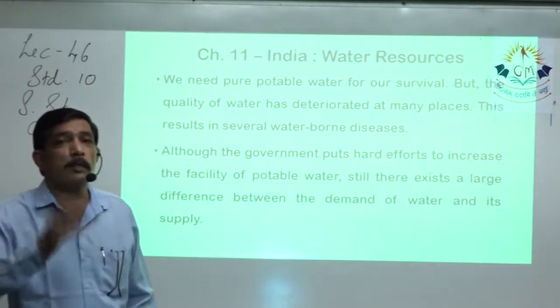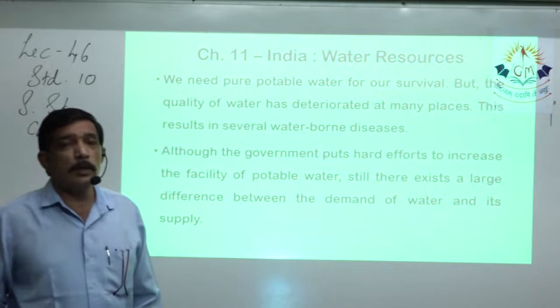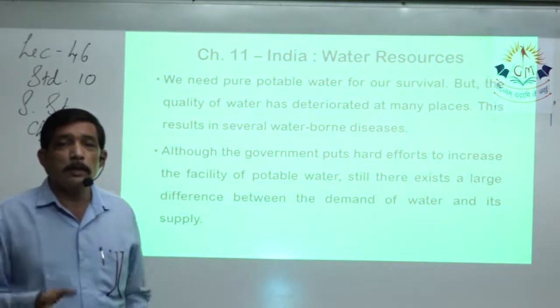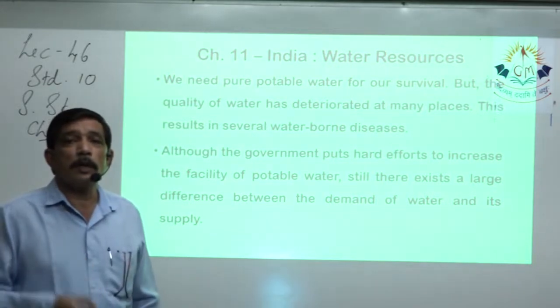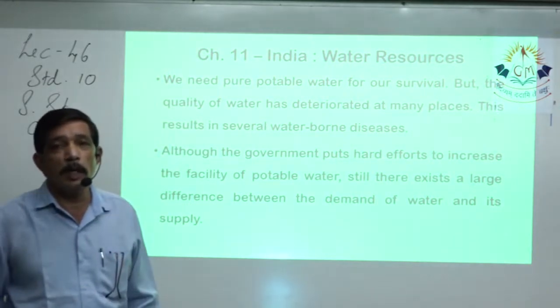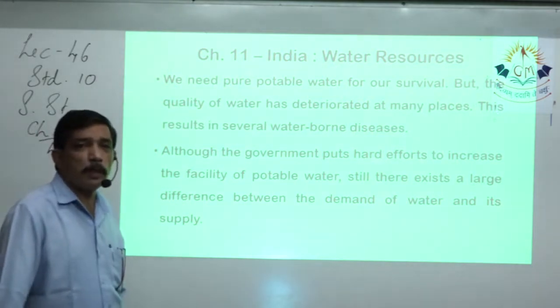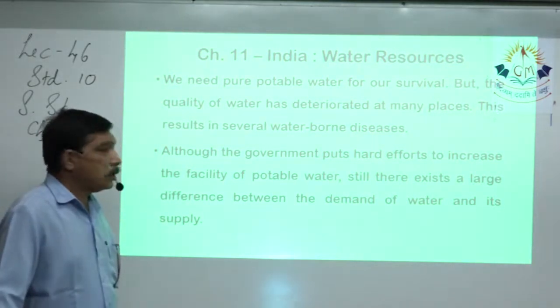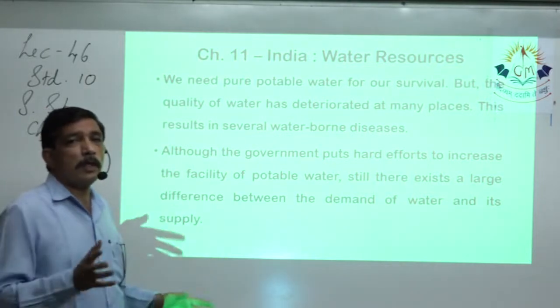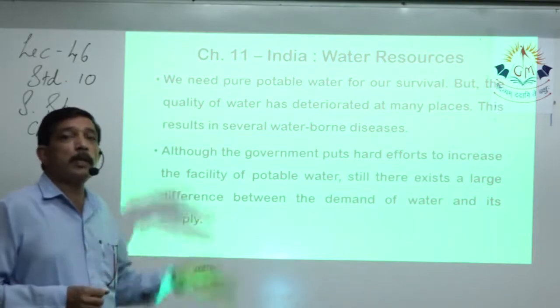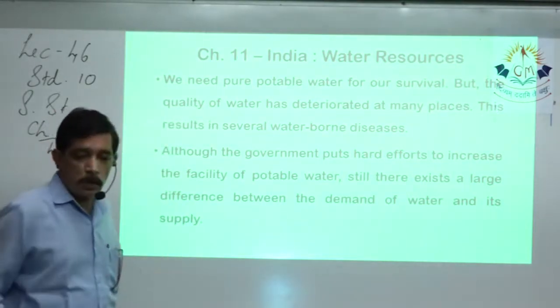Every year population keeps on increasing, and it becomes very hard for the administration to gather such a great supply of water and give it to the demand that is increasing. So lots of efforts have been put in by the governments, but then still there is a large difference between the demand and the supply. The demand is always high, the supply is always less.